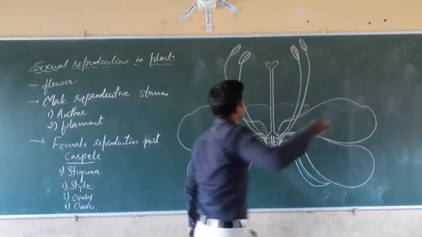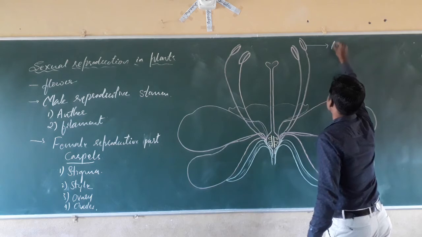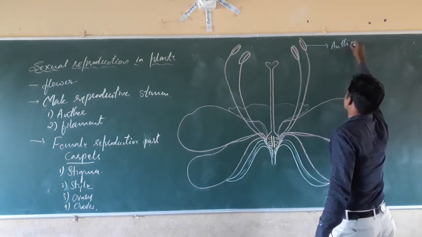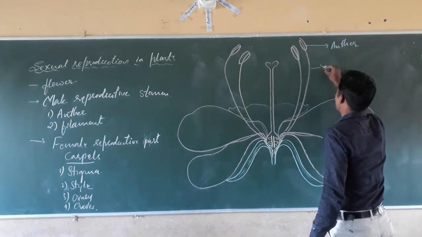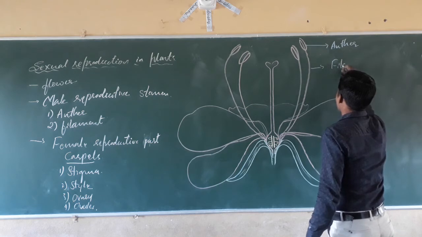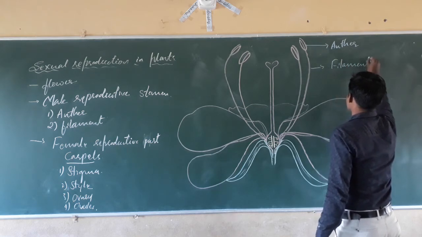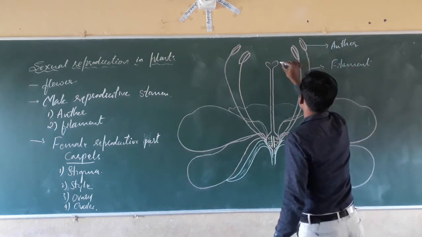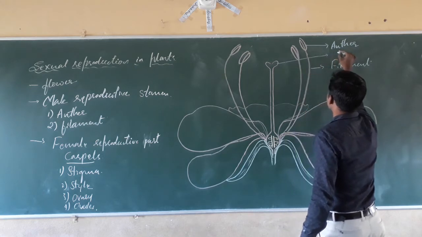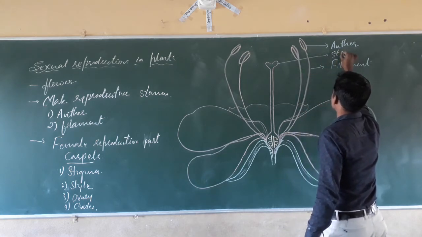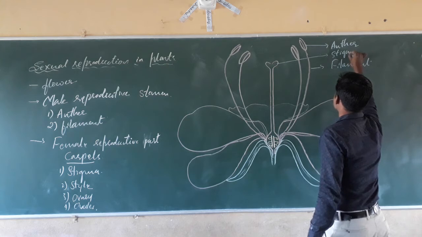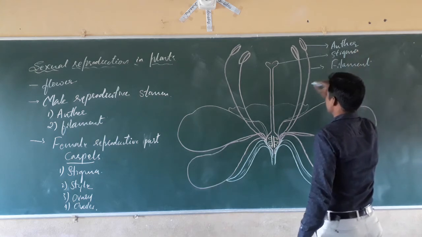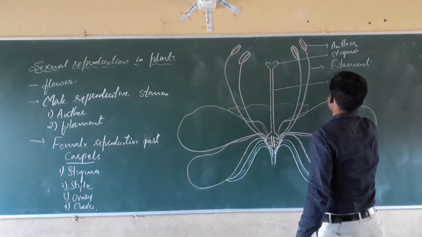This one is the anther, and this one is the filament. Here, this one is the stigma. This is the style.